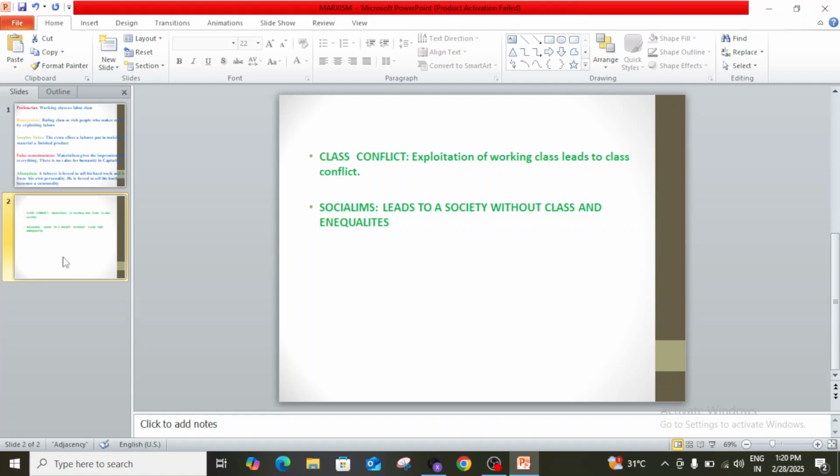In the work Communist Manifesto, Karl Marx expects that the tension between the working class and the bourgeoisie, due to this economic exploitation, will gradually lead to a struggle between these two classes, and it will gradually result in a classless society. This is called socialism. Thank you.